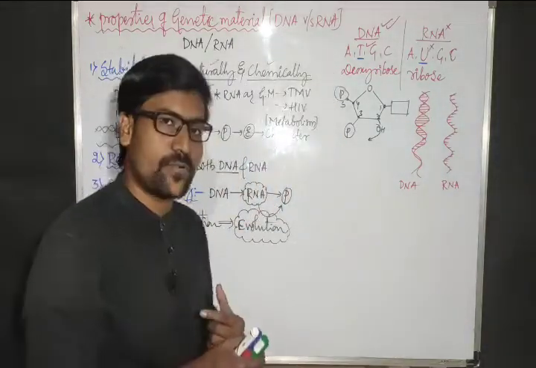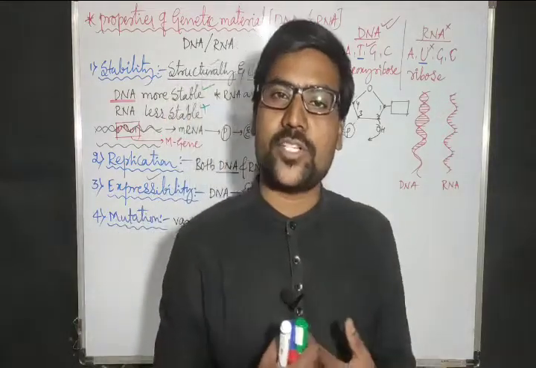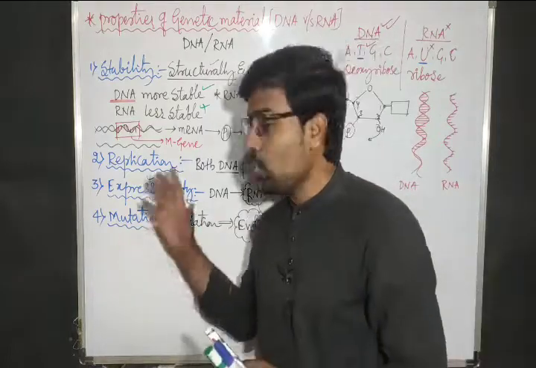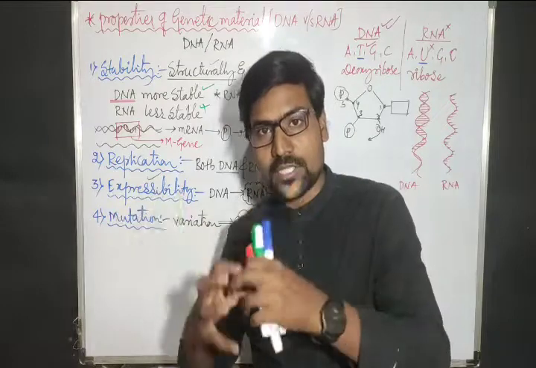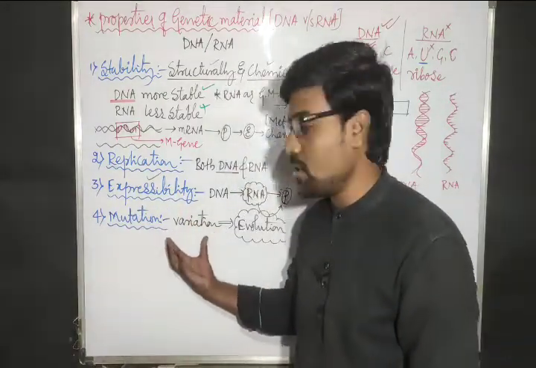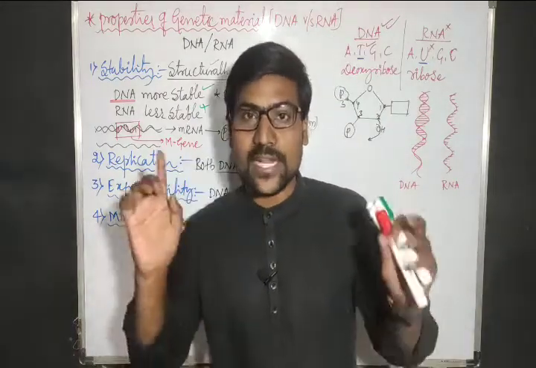That process is evolution. How did we change? First our DNA got changed. How did that DNA get changed? By the mutation property. So a collection of so many changes in the DNA, a collection of so many mutations or so many variations, leads to evolution. Why does the organism have to evolve? That is the next question.